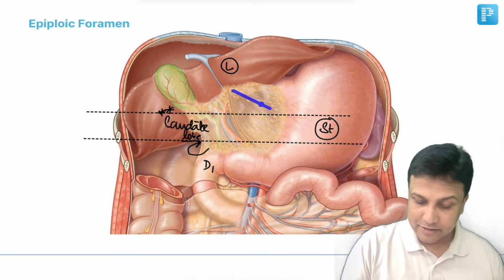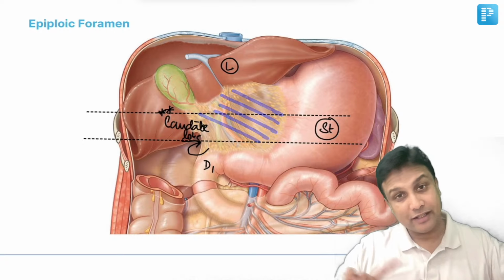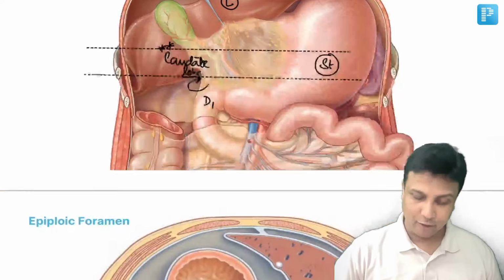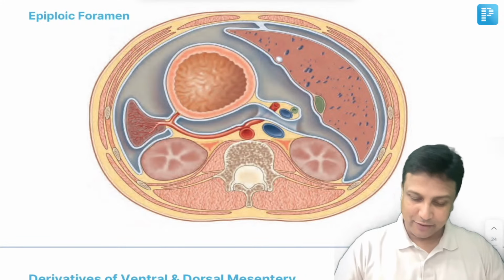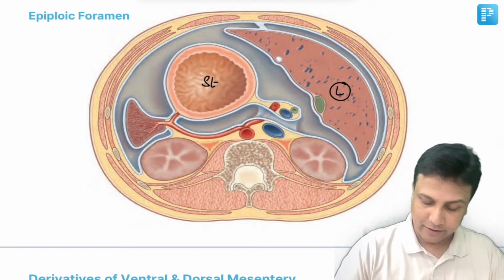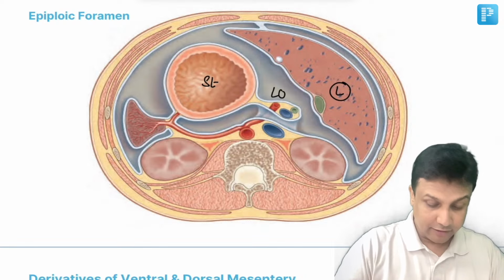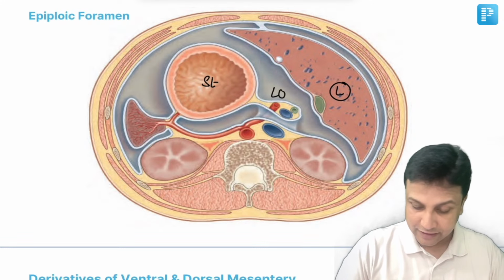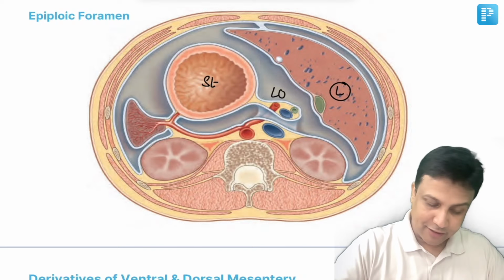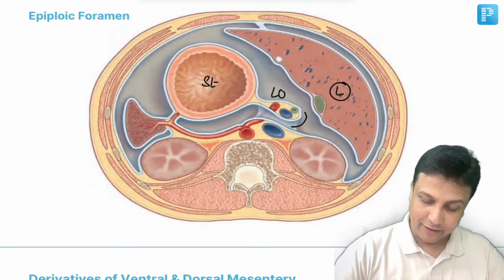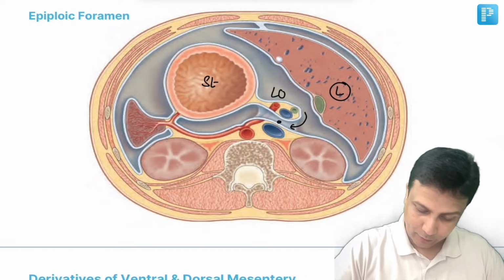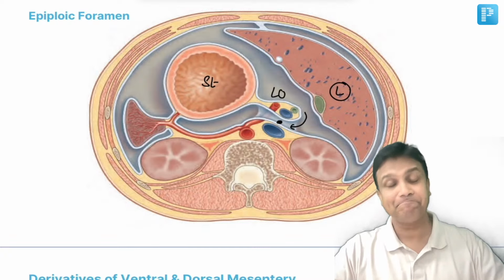The lesser omentum is actually attached here between the stomach and liver. But if I take a section at this level, it is not attached. Now look at this section here. When you take a transverse section here, on one side there is a liver, on the other side there is a stomach, and this is lesser omentum, but that lesser omentum has got the free margin over here, and it is not attached to the liver. Now, as I told you, where is the epiploic foramen? Behind the free margin. So here is the epiploic foramen.